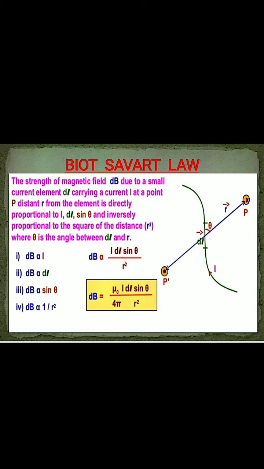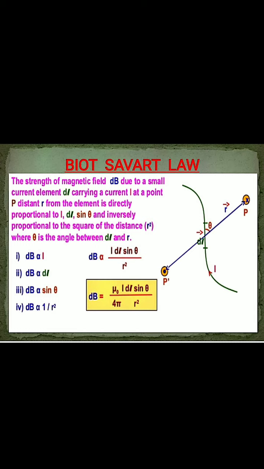According to the Biot-Savart law, the magnitude of the field dB is directly proportional to the current I through the conductor, to the length dl of the current element, to sine theta, and inversely proportional to the square of the distance r of point P from the current element.